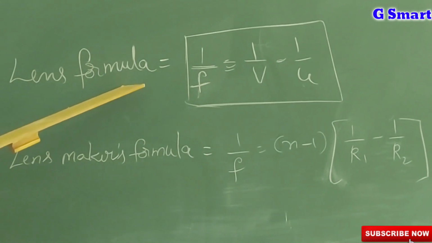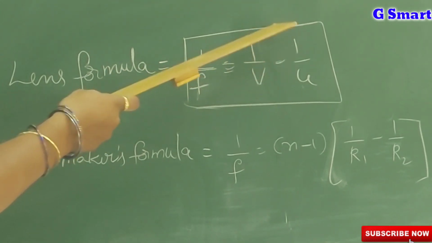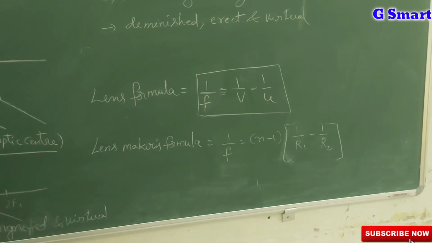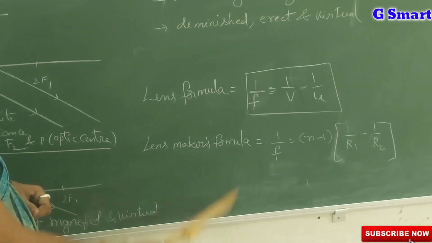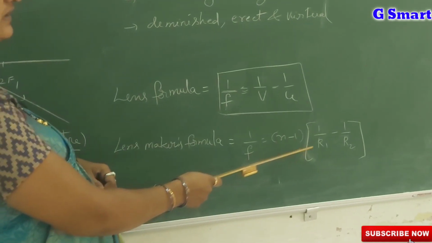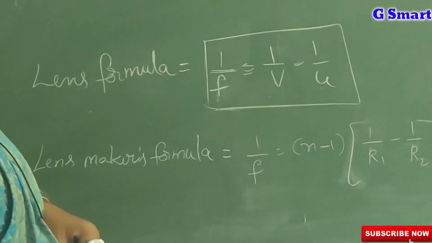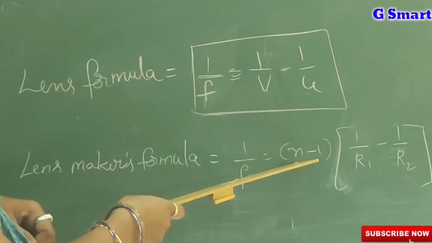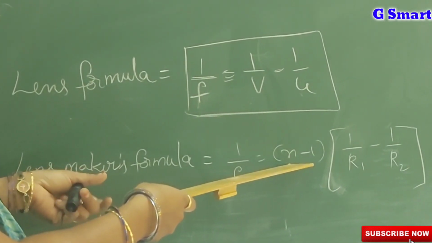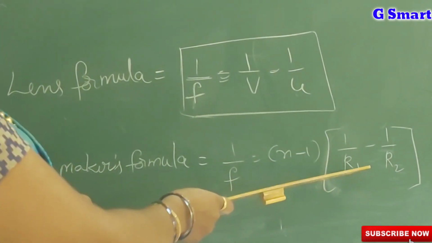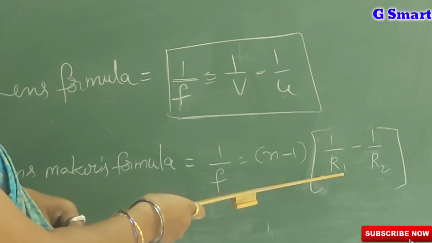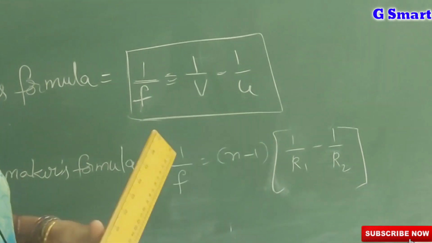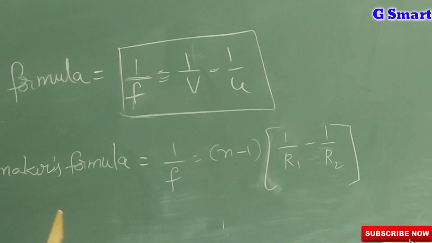See, lens formula: 1 by f is equal to 1 by v minus 1 by u. f is the focal length, v is the image distance and u is the object distance. Lens maker's formula: 1 by f is equal to (n minus 1) into (1 by r1 minus 1 by r2). f means focal length, n means the refractive index of the substance with which we are making the lens, r1 is the radius of curvature of the first curved surface, and r2 is the radius of curvature of the second curved surface. Thank you.